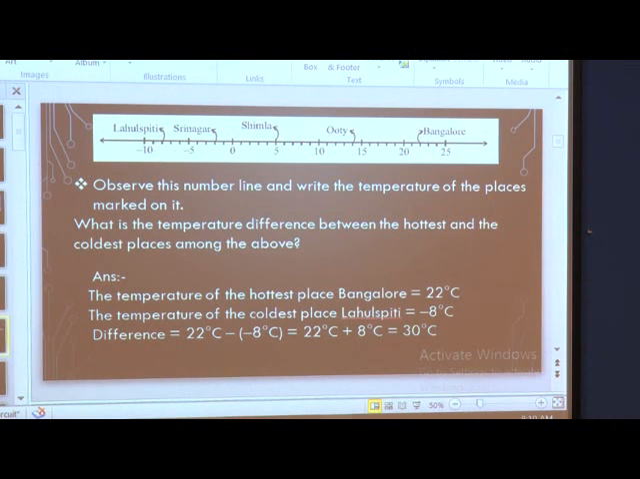I told you, difference means you have to go for subtraction. So, the difference is equal to 22 degrees, which is the Bangalore temperature, minus, because we have a negative integer, that is Lahaul Spiti, so we have to do minus minus 8 degrees Celsius. You know minus into minus is plus. So, 22 degrees Celsius plus 8 degrees Celsius. It is simple addition, 22 plus 8 is 30 degrees Celsius.